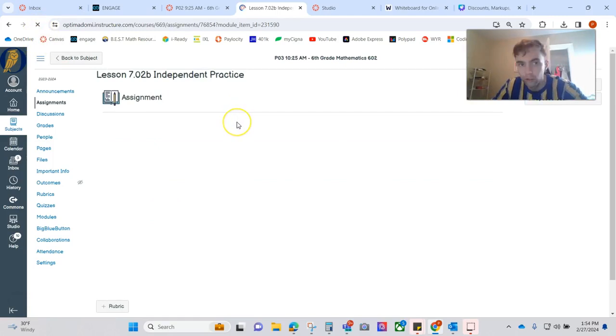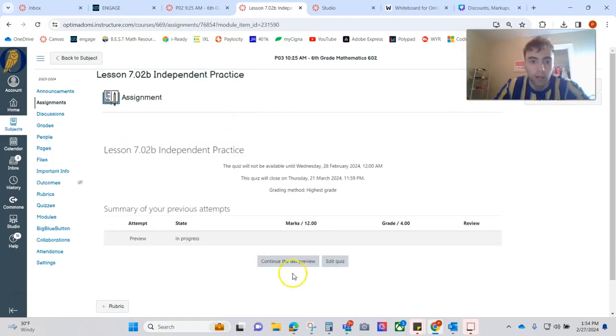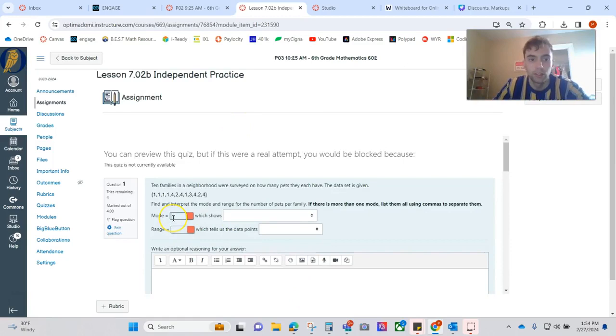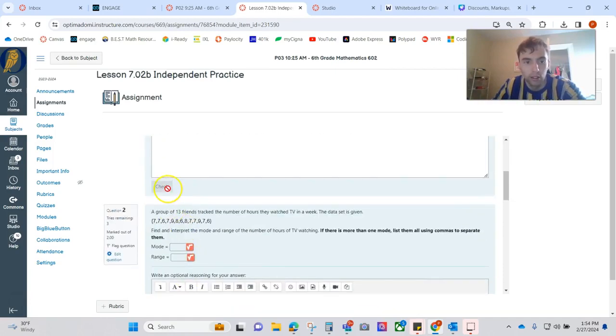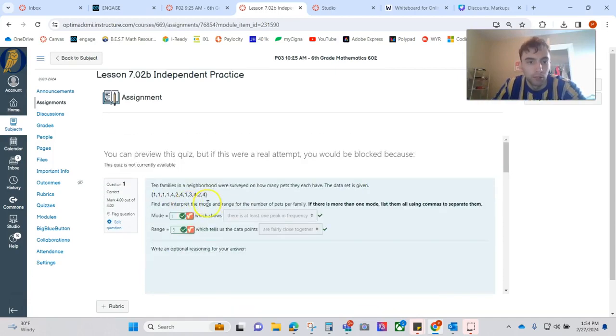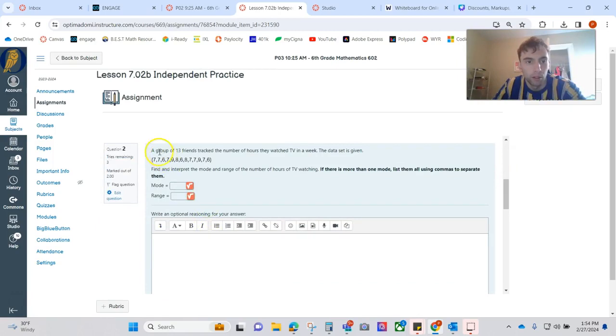Refresh that page. Mode is the number that appears the most. Range is the difference between the highest and lowest. Blazer fresh from coast to coast. Mean, median, mode, and range. Coming at you fast like a high-speed train. When you got a bunch of data sets, I need a triple M R.